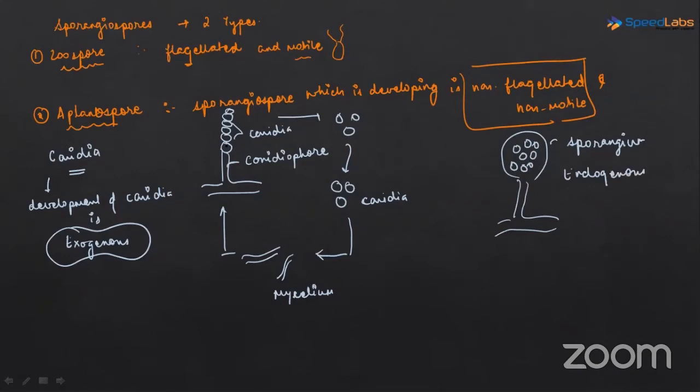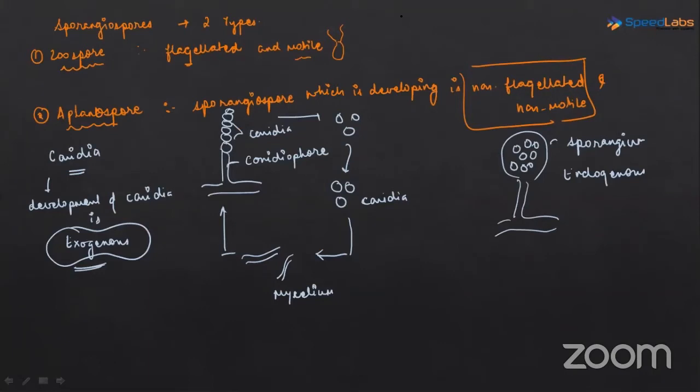Endogenous. Conidia, they are developing exogenously. They are developing directly on the tip of the fungal filament. There is no structure which is enclosing these, and the term that we are using is exogenous. I hope this part is clear.